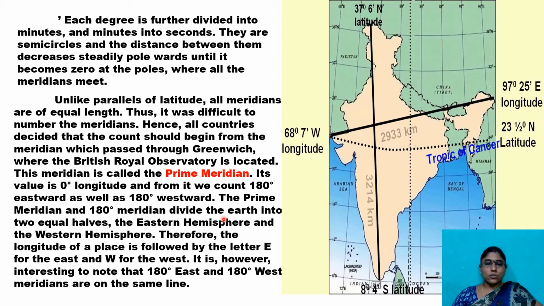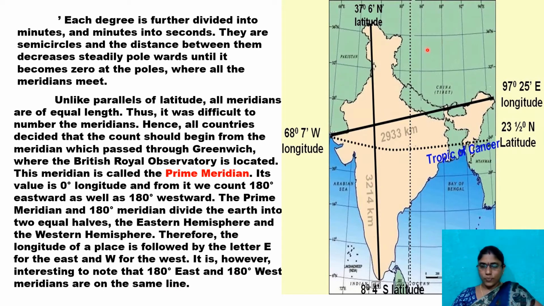Therefore, the longitude of a place is followed by the letter E for east and W for west. It is, however, interesting to note that 180 east and 180 west meridians are on the same line.